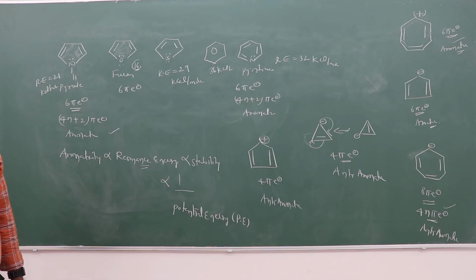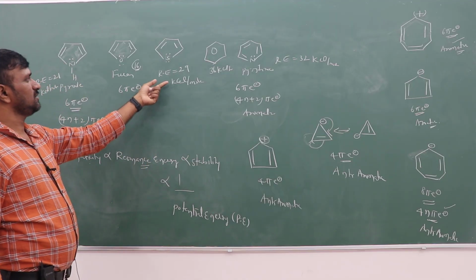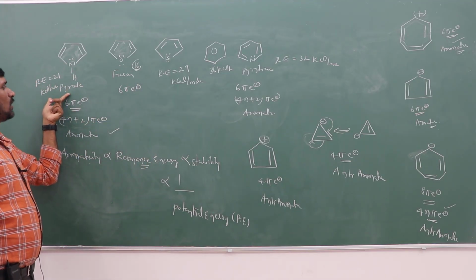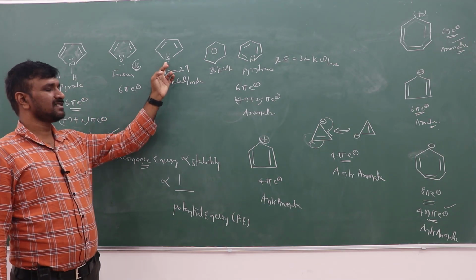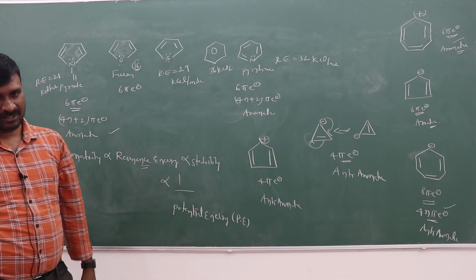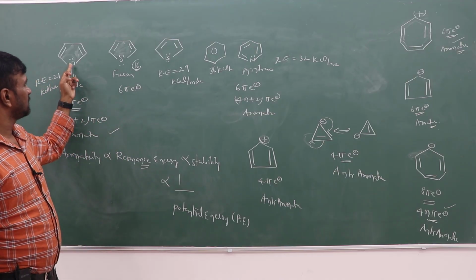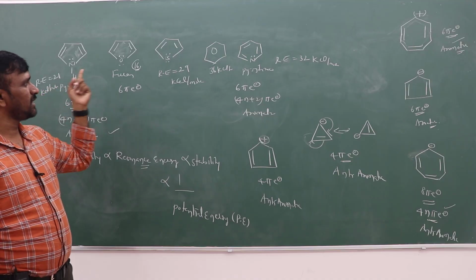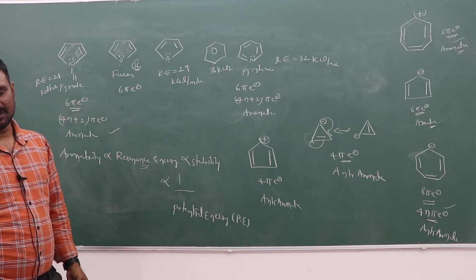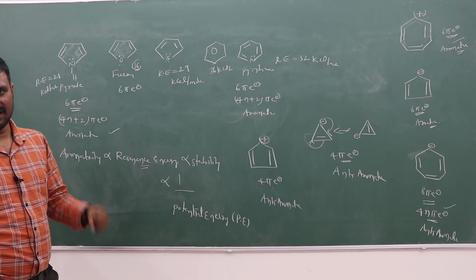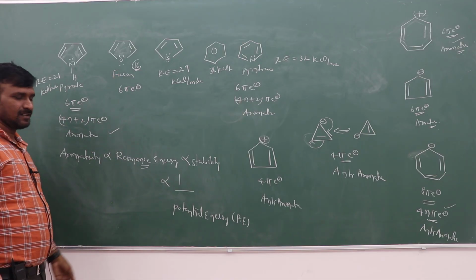So which one is more aromatic? Benzene, then pyridine, because resonance energy is more, then thiophene, then pyrrole, then furan. So why is it thiophene? The less electronegative sulfur atom is readily involved in the conjugation. Nitrogen is also involved in the conjugation, somewhat compared to oxygen, being less electronegative. Here the oxygen is more electronegative and tries to retain the lone pair of electrons, so that's why it has less resonance energy.